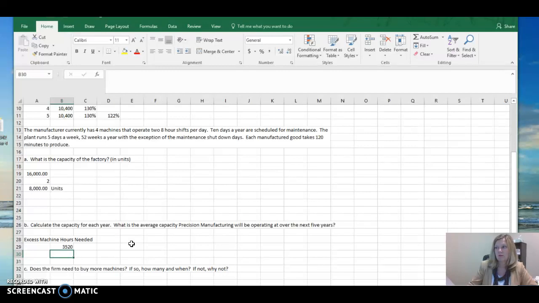How many machines should that be? So we're going to take our excess machine hours needed and divide that by the hours of operation again. That was the 52 times 5 minus 10, times 2 times 8: 52 weeks times 5 days per week, minus the 10 days, and 2 shifts of 8 hours. So we get